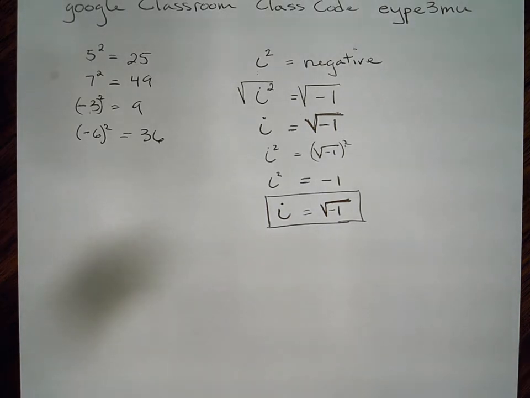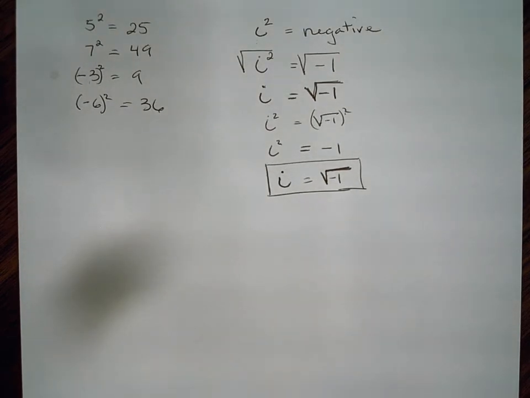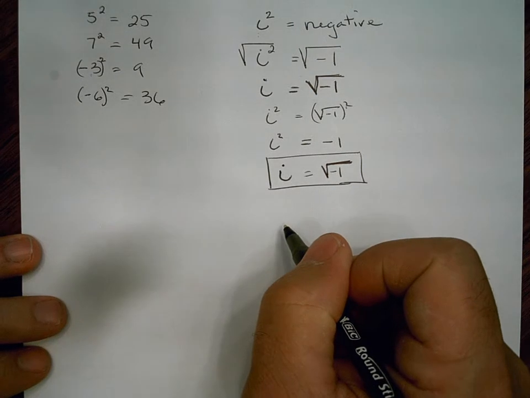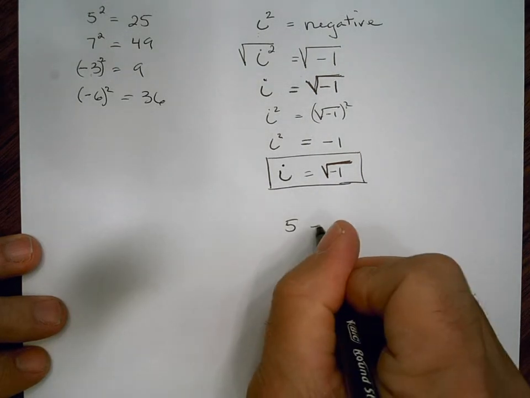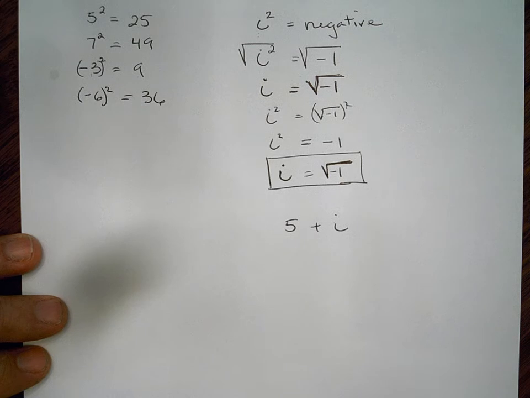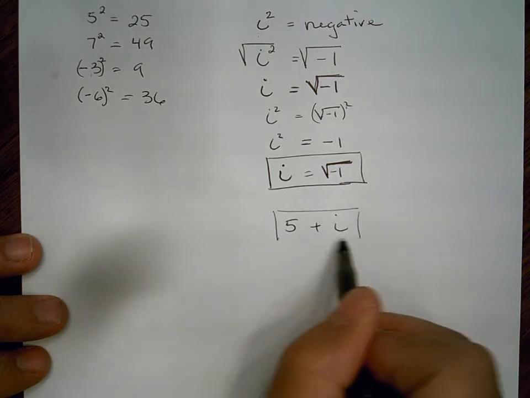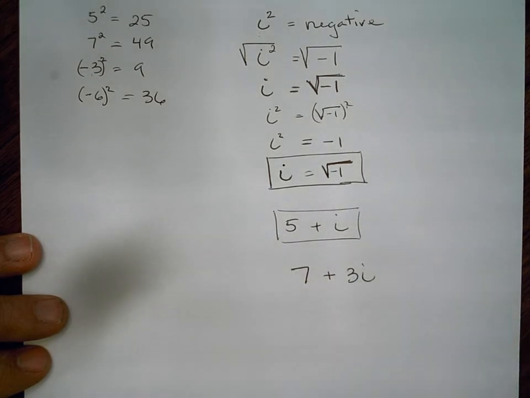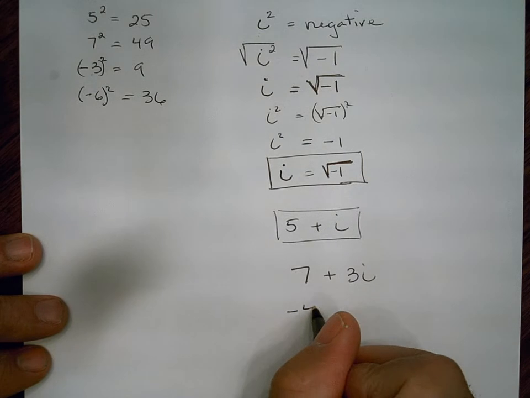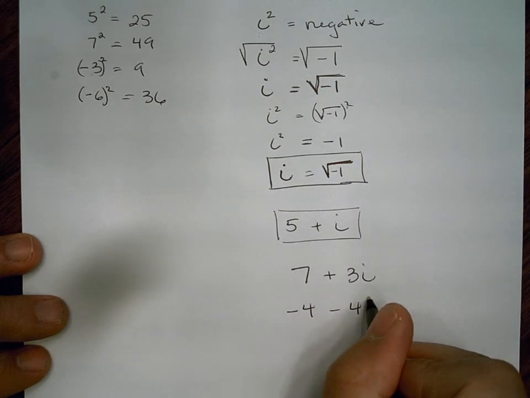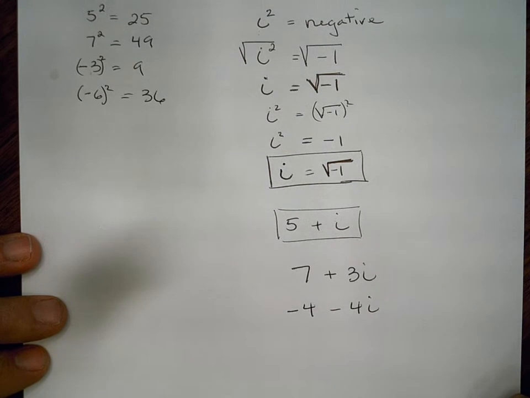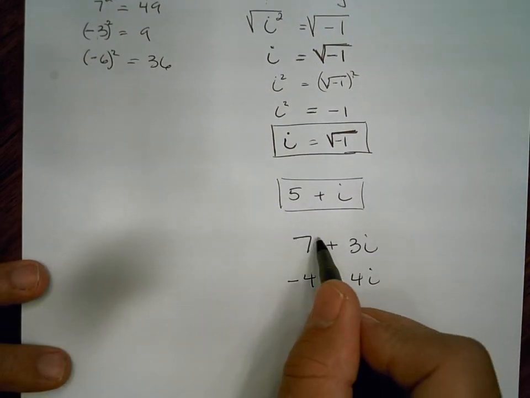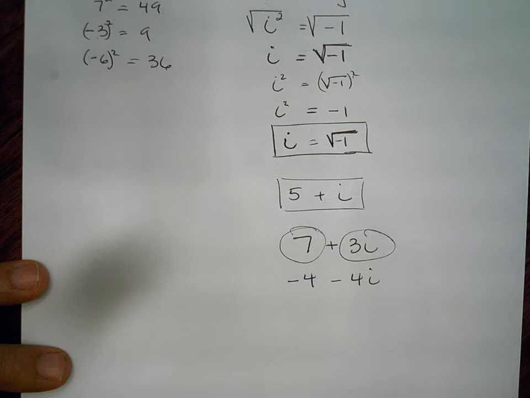Okay? Now, what is a complex number? A complex number is just a number where you have a real number, say 5, plus an imaginary number, i. So this is an example of a complex number. We could have 7 plus 3i. Or we could have -4 minus 4i if we wanted. Okay, these are examples of complex numbers. A complex number is just a number that has a real part and an imaginary part. And we're going to be dealing with those quite a bit the rest of this unit.